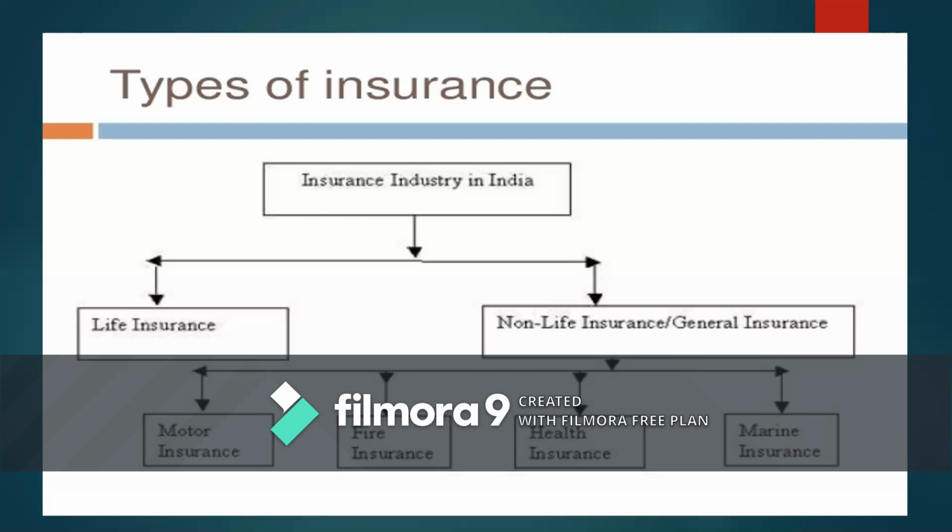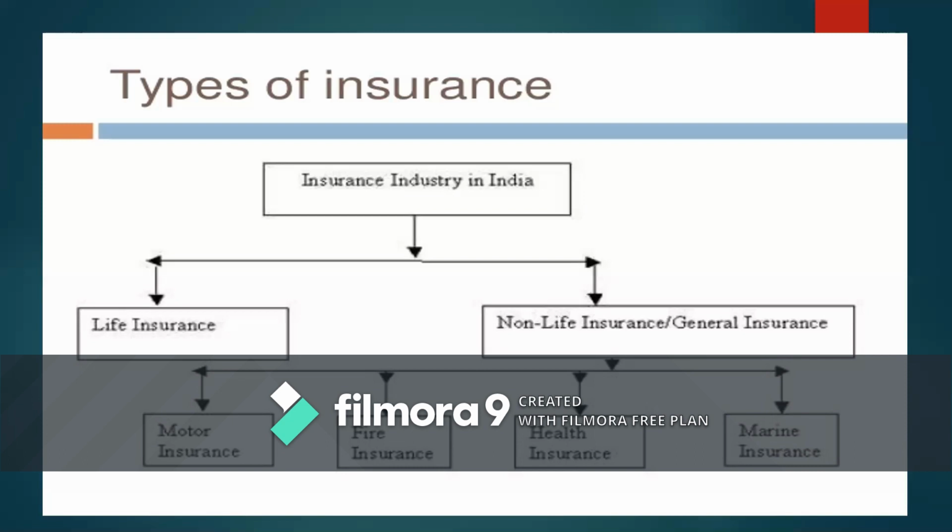But non-life business is called insurance contract. Basically, if the loss happens, only then will the collected premium be compensated to the insured. If the loss does not happen, then there is no question of compensation at all. So it is a pure risk. If loss happens, compensation is made. If no loss happens, nothing will be given to the insured person. This is what we call non-life insurance. This non-life insurance is also called general insurance.